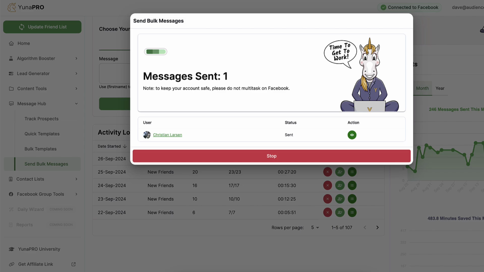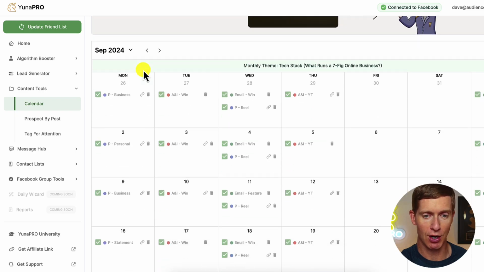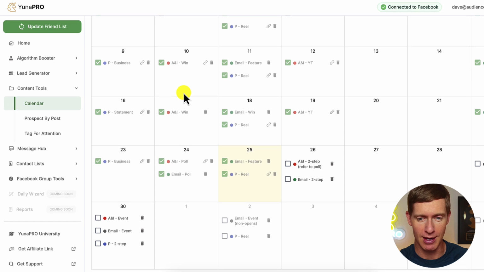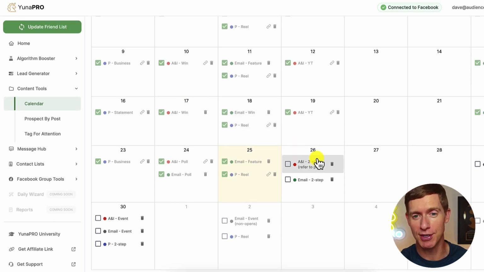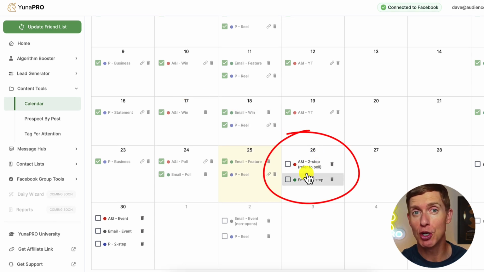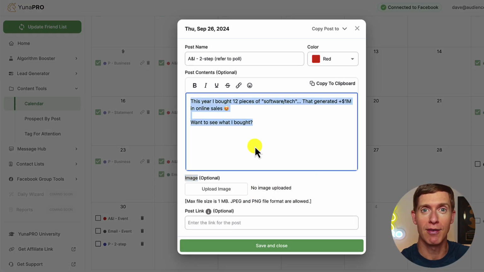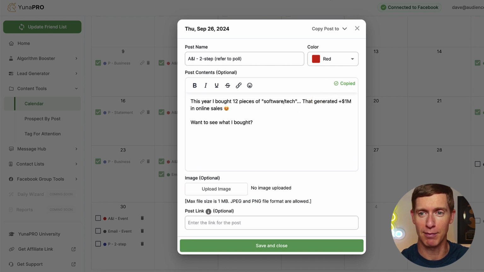Now, while I'm sending out those DMs in Messenger, I'm going to prepare my post. So what I'm going to do is go, again, inside Unipro. I like to plan all my content right in here in the content calendar. And you'll see for today's date, I've got 2 pieces of content. We're going to get to both of these because they're actually connected. The first is the piece of content that I want to drive a ton of traffic to. I'm going to open this up and copy it to the clipboard here.